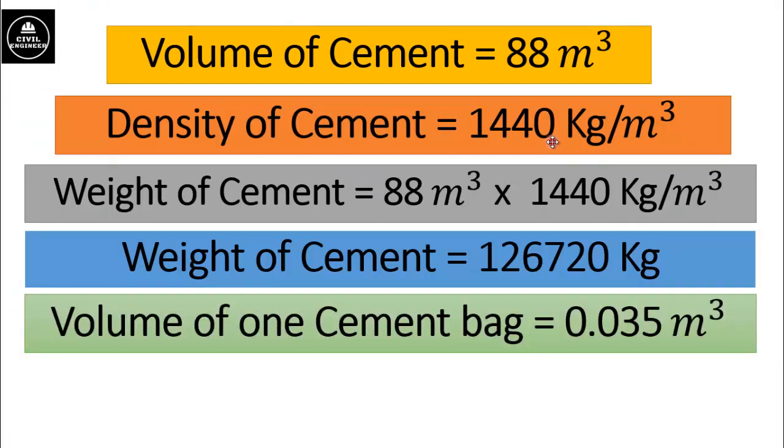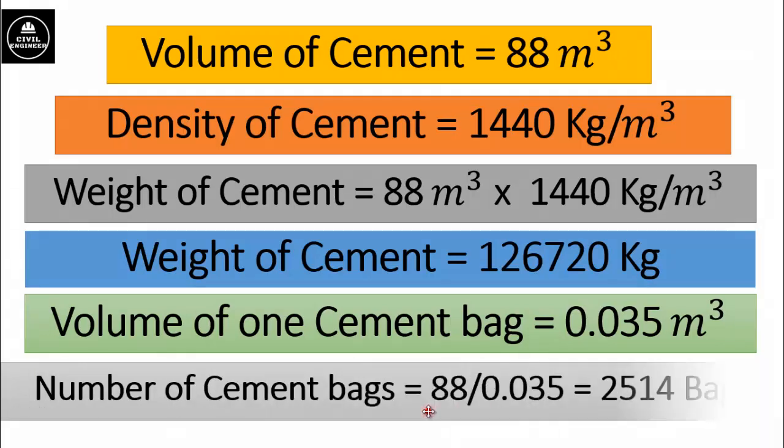As cement is generally available in bags, if you want to calculate number of bags, we know that volume of one cement bag is equal to 0.035 cubic meter. I have already uploaded a video about how volume of one cement bag is equal to 0.035 cubic meter or 1.25 cubic feet. You can watch that video by clicking this iCard or link given in the description box.